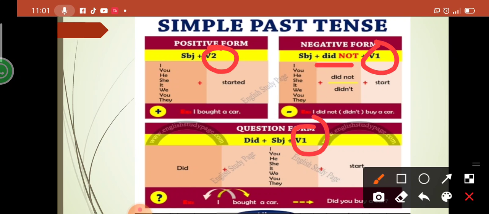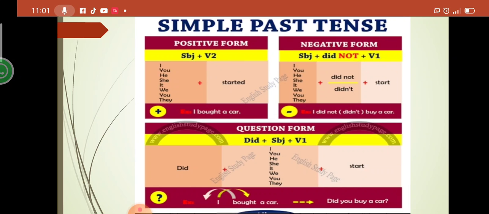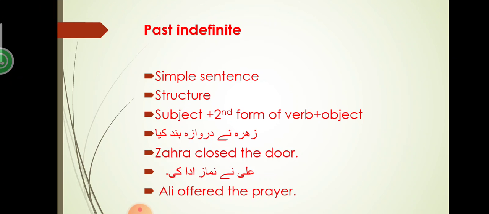So you have to make your mind very clear. You have to keep these kinds of rules memorized, that in past indefinite only did is the helping verb, and this helping verb did is used for negative sentences and interrogative sentences. When we make its simple form, we never use any kind of helping verb, but a helping verb is used for negative and interrogative, and after the helping verb we use the first form of verb.